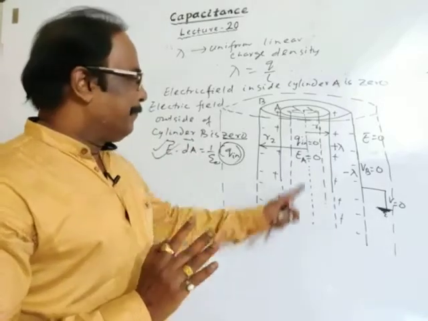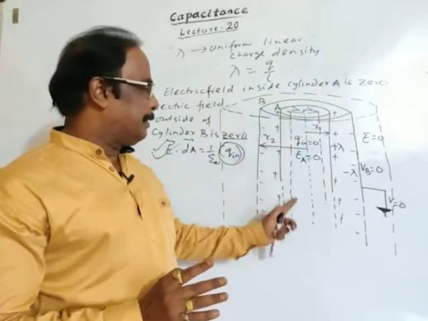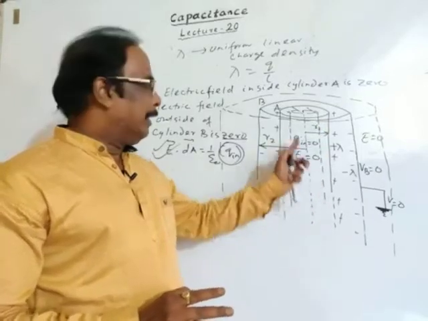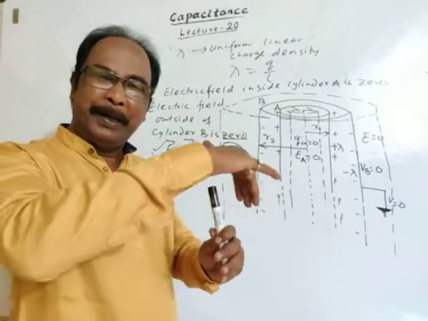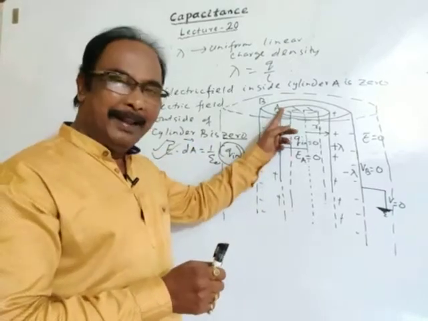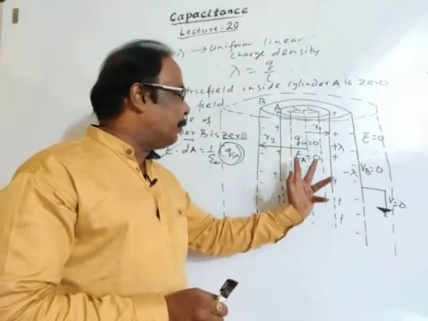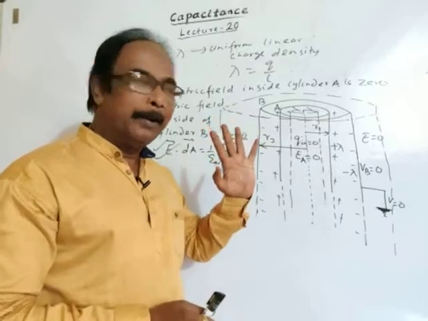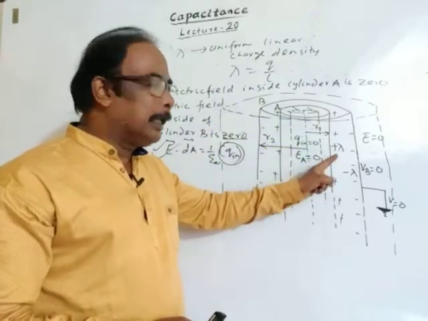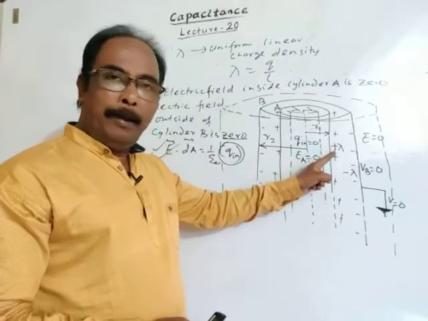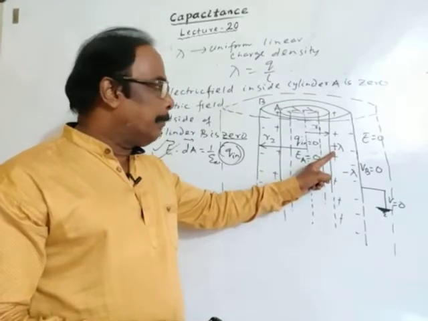Is it clear? You imagine a Gaussian surface inside cylinder A. Inside cylinder A, there is no charge. The whole charge is distributed on the surface of cylinder A. Since inside there is no charge, there is no electric field. Again, on the surface of inner cylinder A, linear charge density is plus lambda.